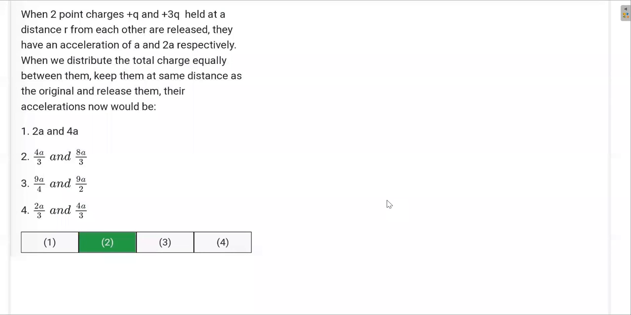Okay, so the next doubt is: when two point charges Q and 3Q, held at a distance r from each other, are released, they have accelerations of a and 2a. So you have two point charges Q and 3Q separated by a distance r. They are released and they have accelerations a and 2a. You see, acceleration depends on the force.